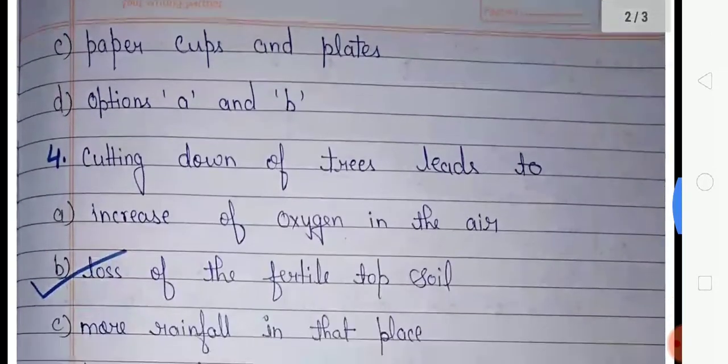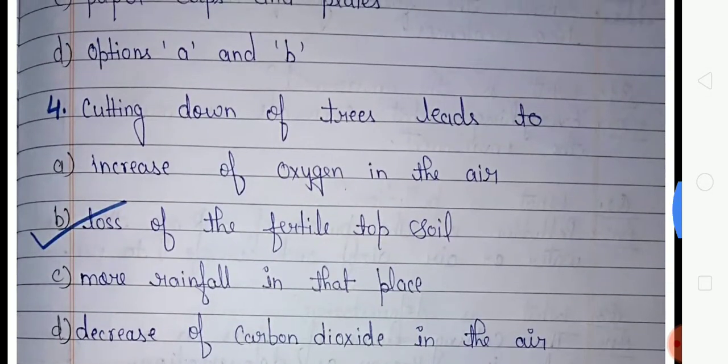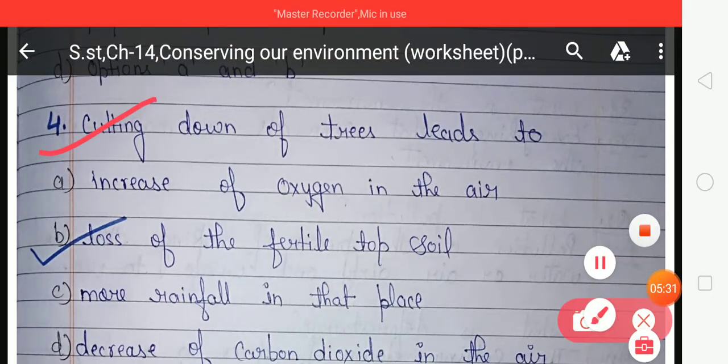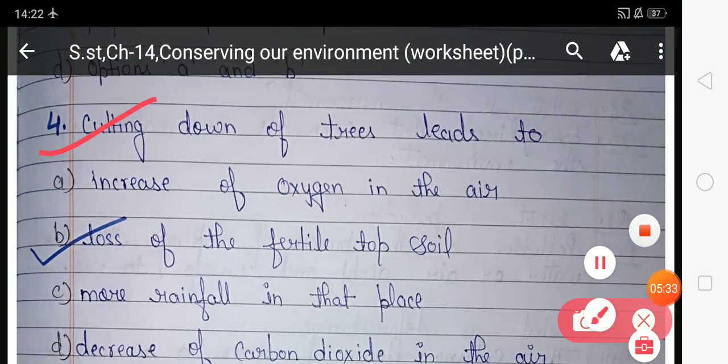Now come on the next question, that is question number 4. Cutting down of trees lead to. Your option A, increase of oxygen in the air. Your option B, loss of the fertile topsoil. Your option C, more rainfall in that places. Your option D, decrease of carbon dioxide in the air.